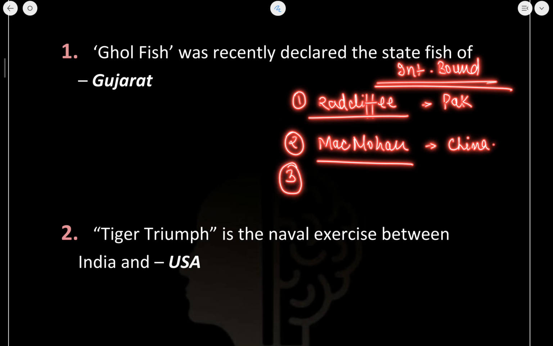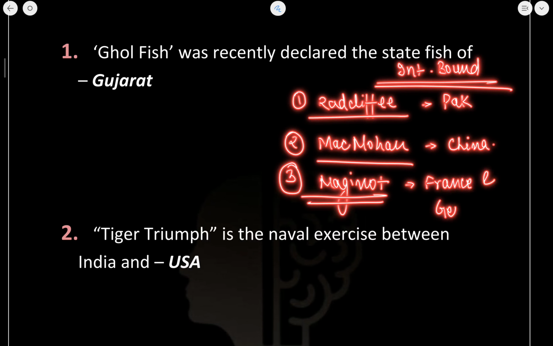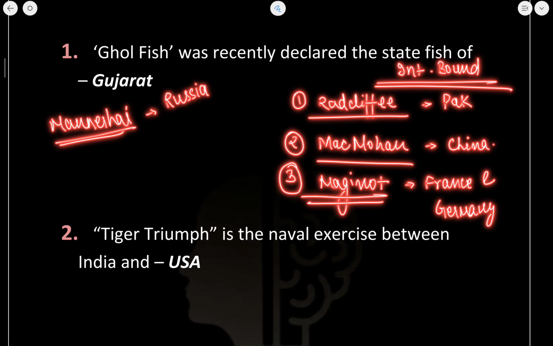Next, if we talk about some of the international boundary lines, then one of them is the Maginot Line. This Maginot Line forms the international boundary between France and Germany. Other than that, the Mannerheim Line forms the boundary between Russia and Finland. Now all of these facts are very much important. Okay, you need to know, if you are giving the state PSC examination, anything can be asked.